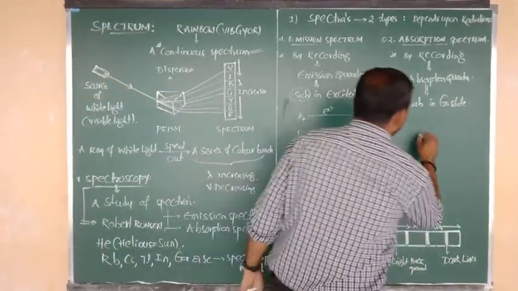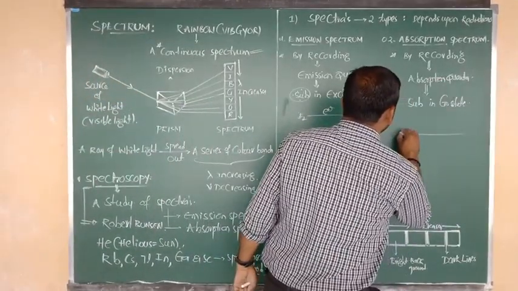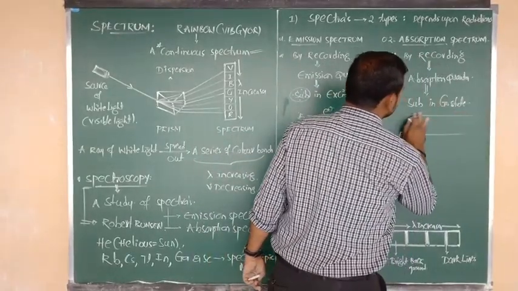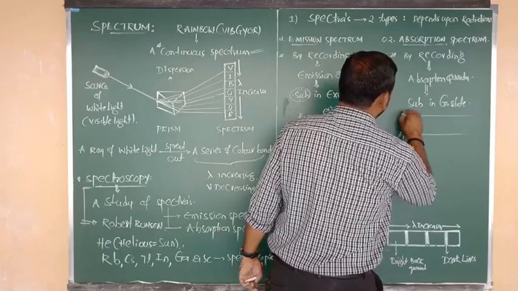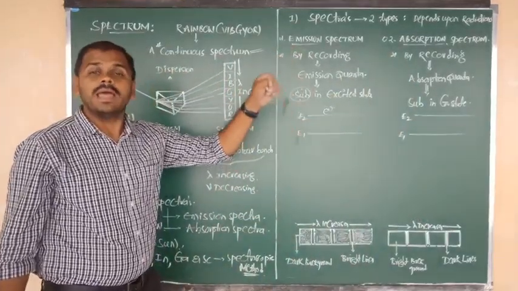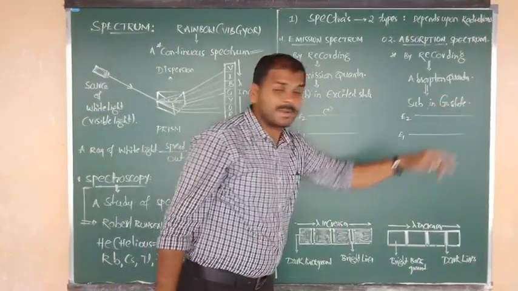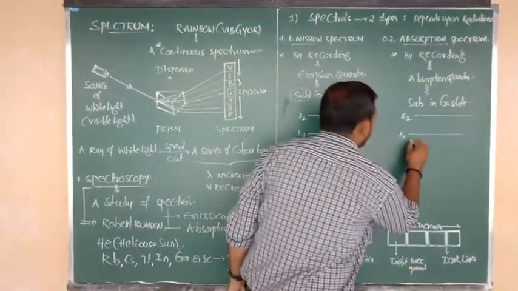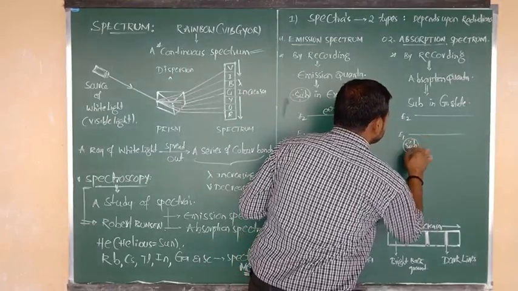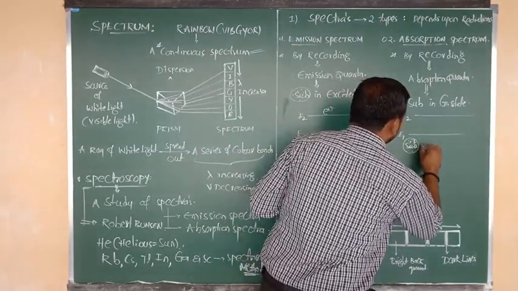Let me consider here again: E1 is the lower energy level, and E2 is the higher energy level. But for the absorption spectrum, the substance was present in the ground state. I am going to consider a substance, and the substance was present in the ground state.